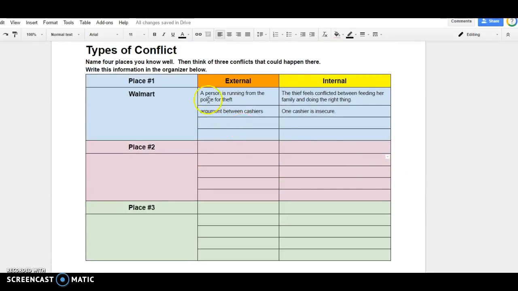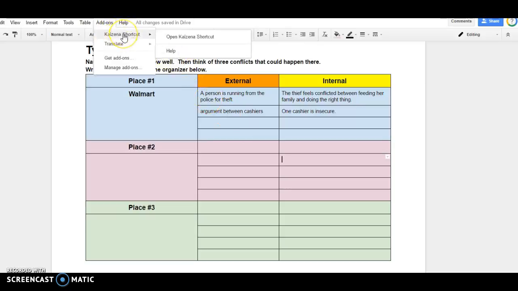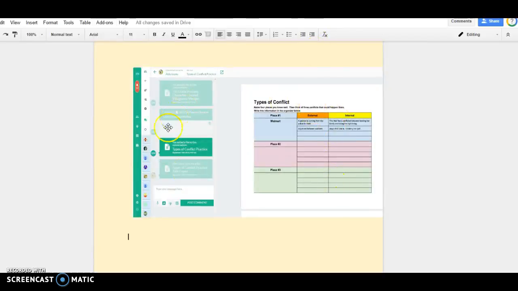The next step is you're going to go to Add-ons, click on Kaizena Shortcut, open Kaizena Shortcut, and then this is what you're going to get, a page that looks like this. You might have to click a few places before you get to this, but this is where you should get it.